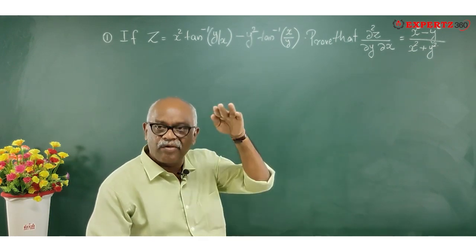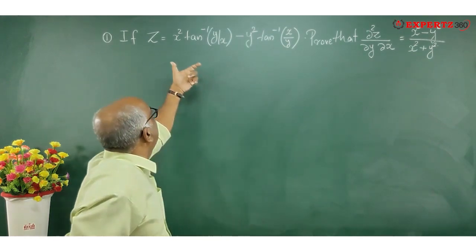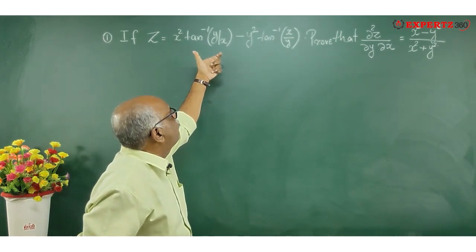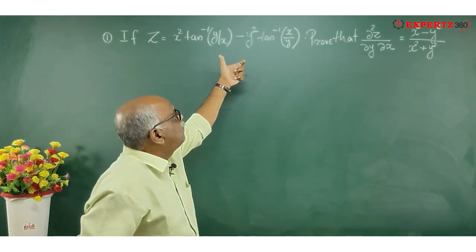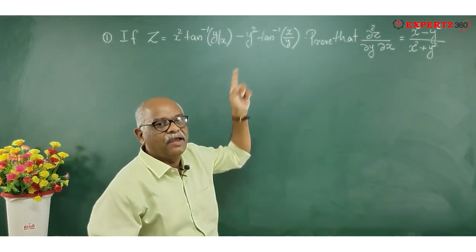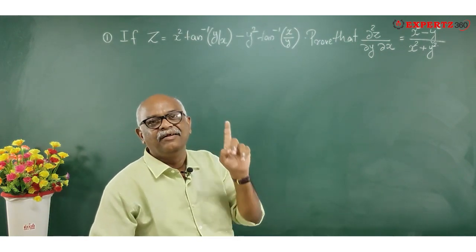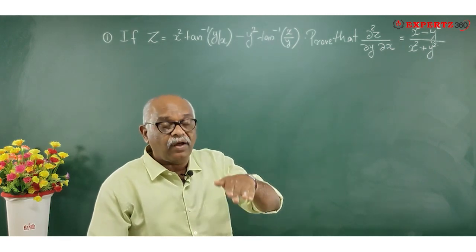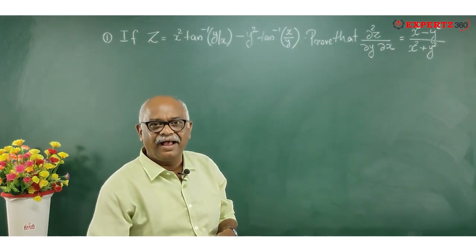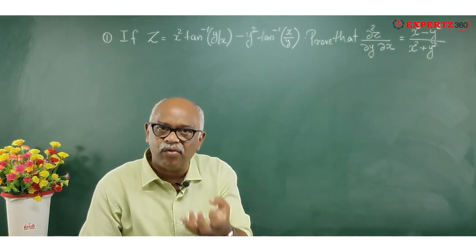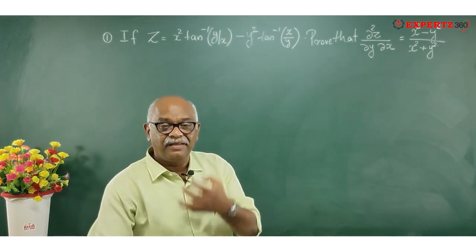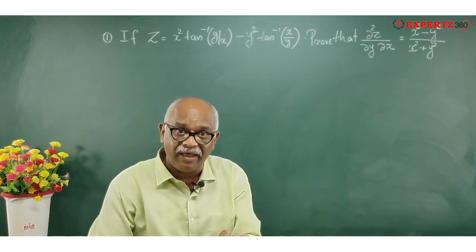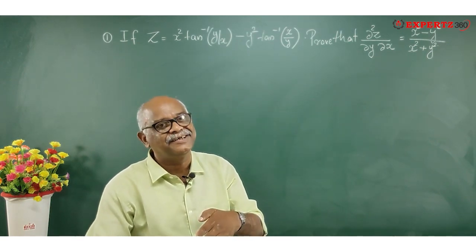That is, first of all, I have differentiated z is equal to x square tan inverse y by x minus y square tan inverse x by y with respect to x, keeping y as a constant, and then I got the result. The result I have differentiated with respect to y, keeping x as a constant.